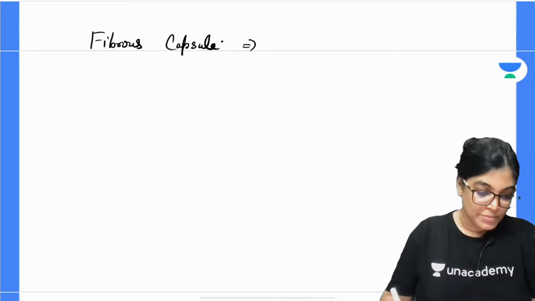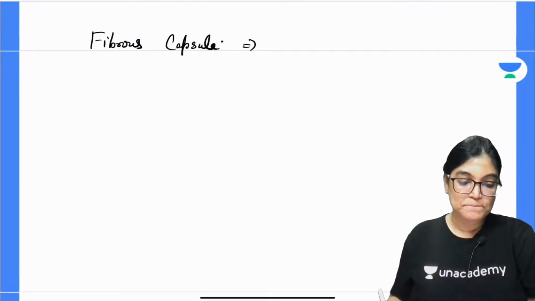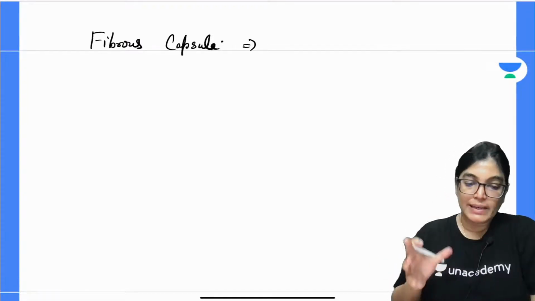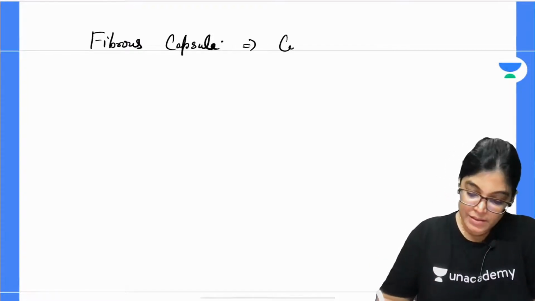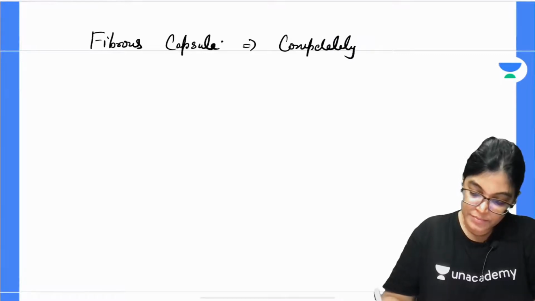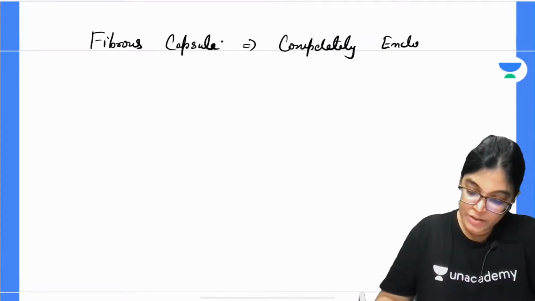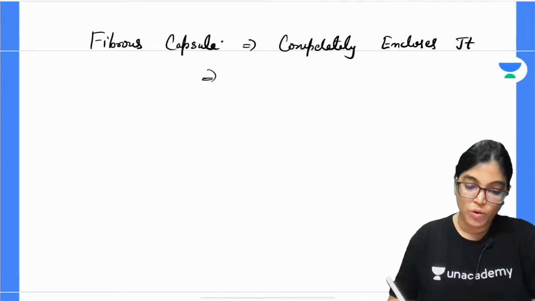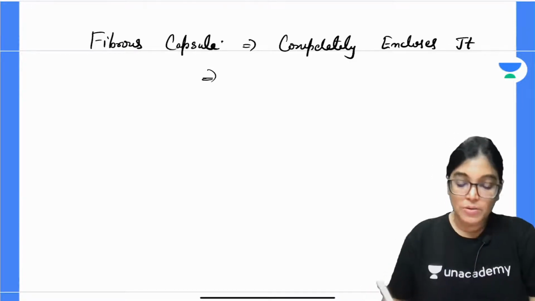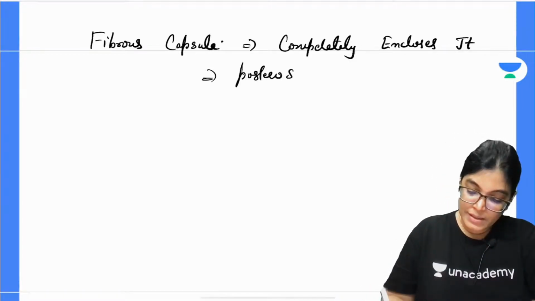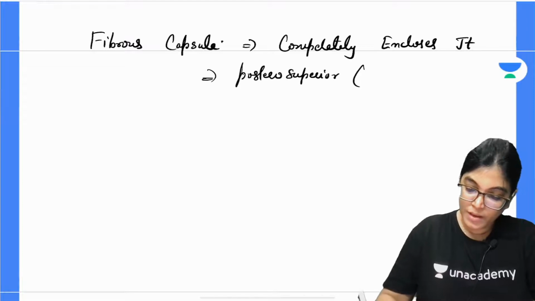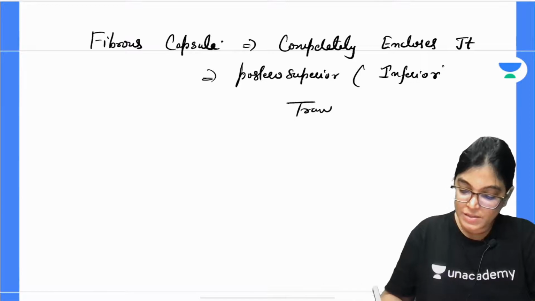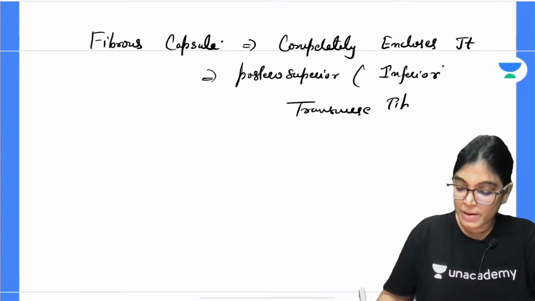When we are talking about the fibrous capsule of the ankle joint, it completely encloses the joint, with two important characteristic features I want to point out. One is that posterior-superiorly it is attached to the inferior transverse tibiofibular ligament.